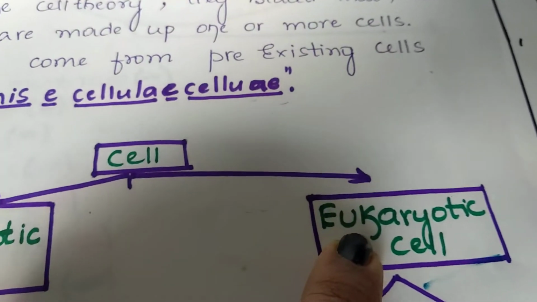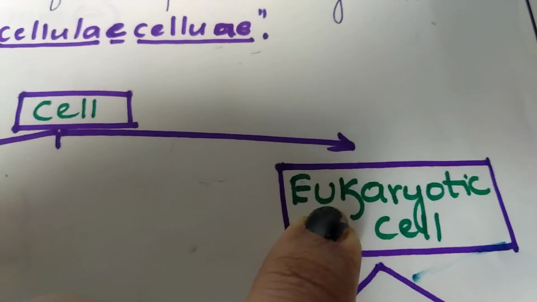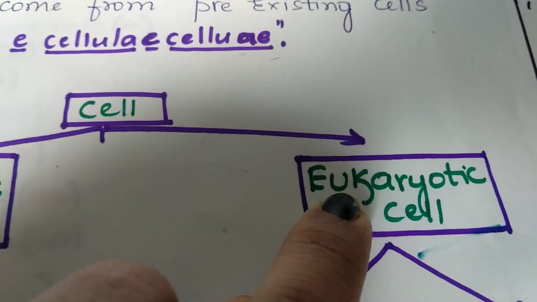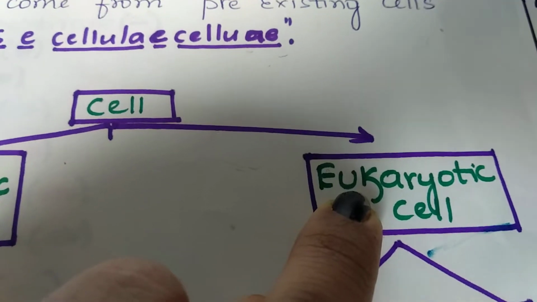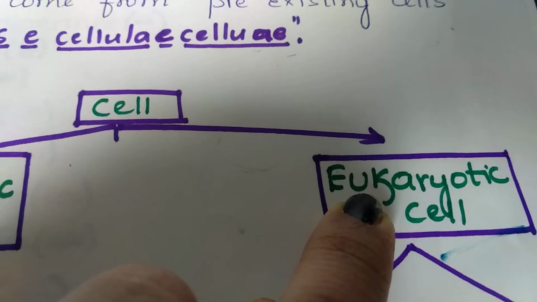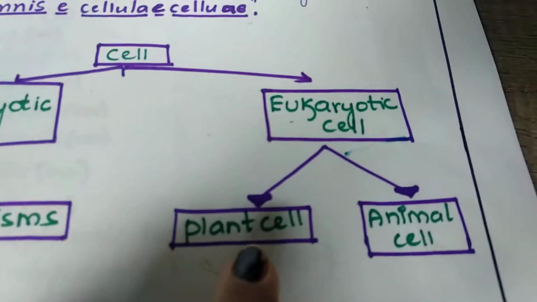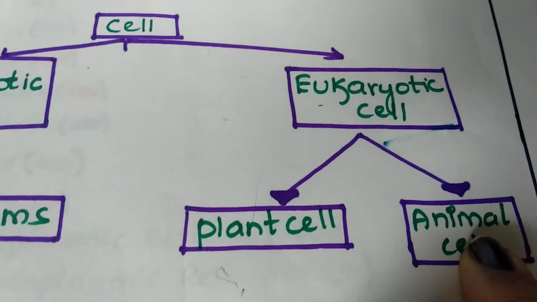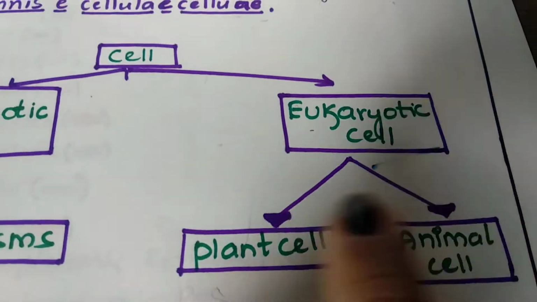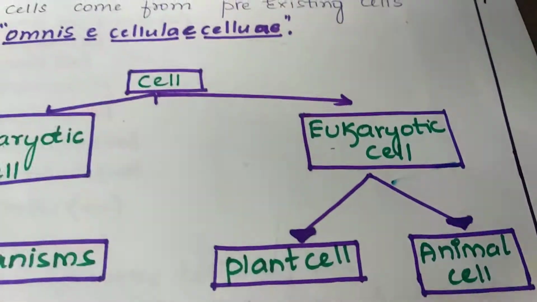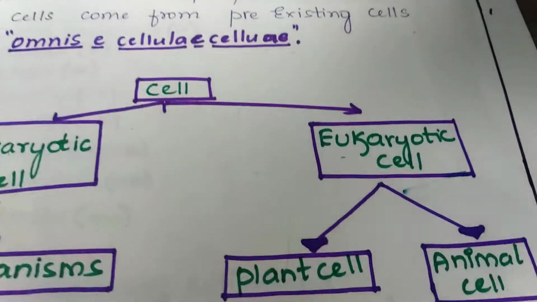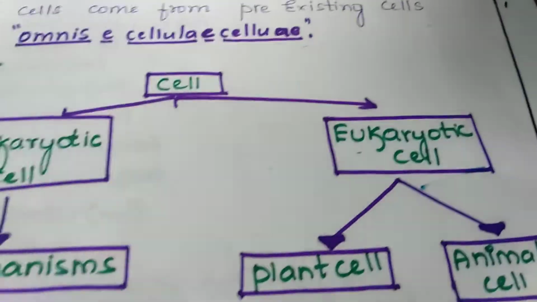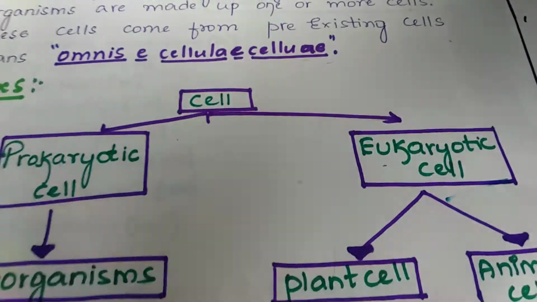Next, move on to eukaryotic. The word eu refers to true nucleus, where the nucleus is covered by the nuclear membrane. This eukaryotic is divided into plant cell and animal cell. In these two, we can observe all the specialized activities performed by each and every cell.